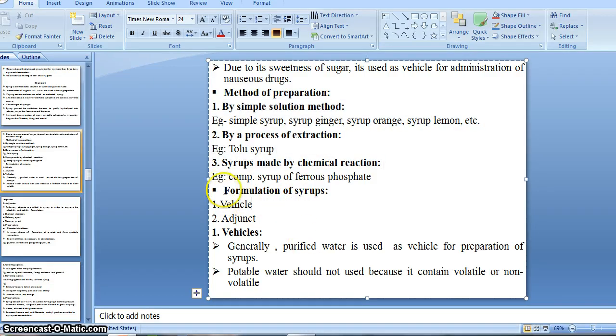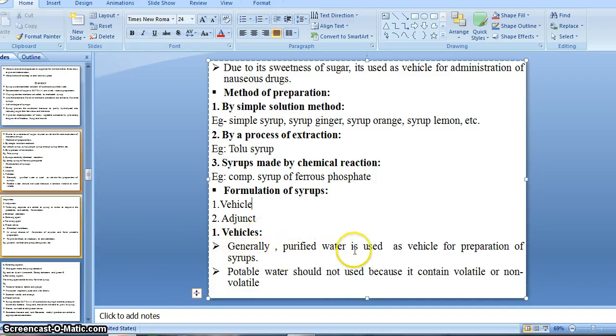So from today we will start with the formulation of syrup. Let's begin it. As with the formulation of mixture, we need some excipients and additives or adjuncts for the preparation of syrup. So we need the vehicle and adjuncts.